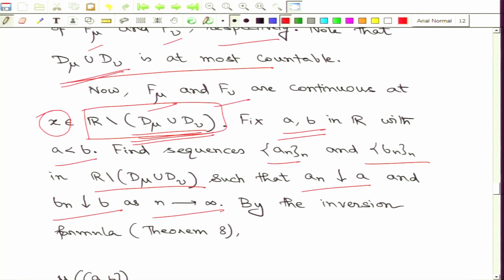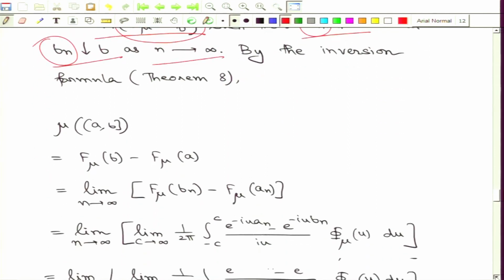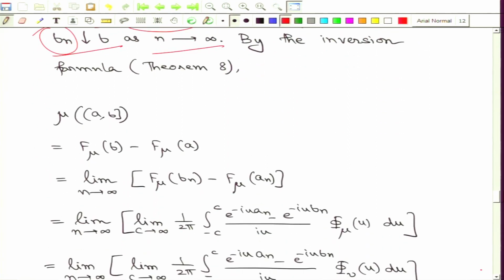So, I will be able to construct such specific sequences coming from the complement of this at most countable set. Since the a_n's and b_n's come from the complement of the union of the discontinuities, the corresponding distribution functions are continuous at the points a_n and b_n.